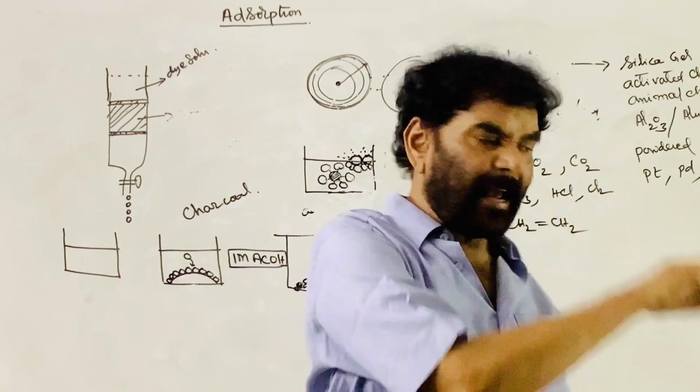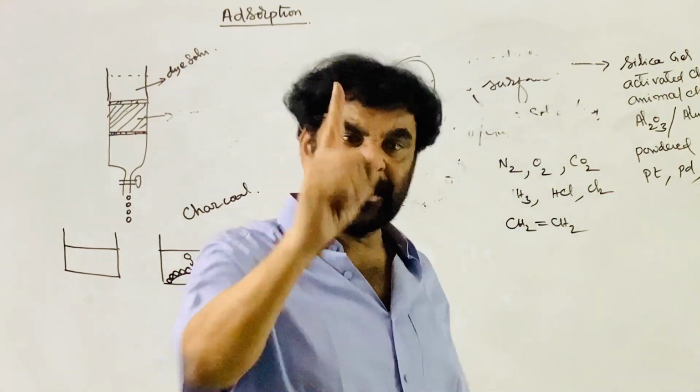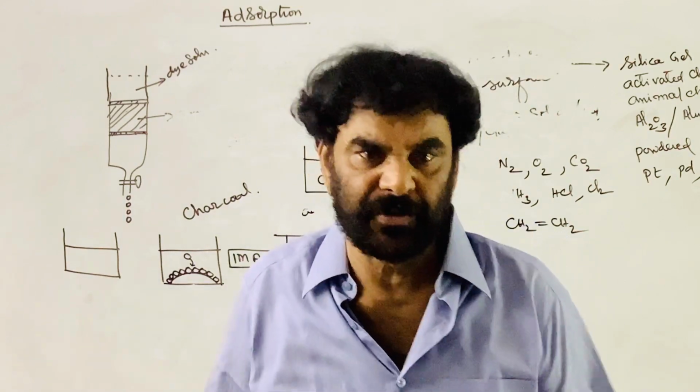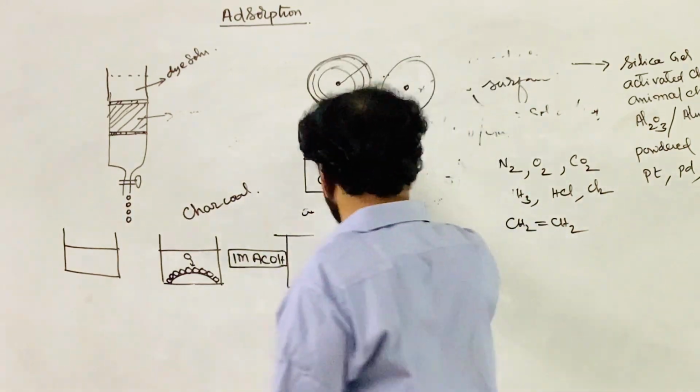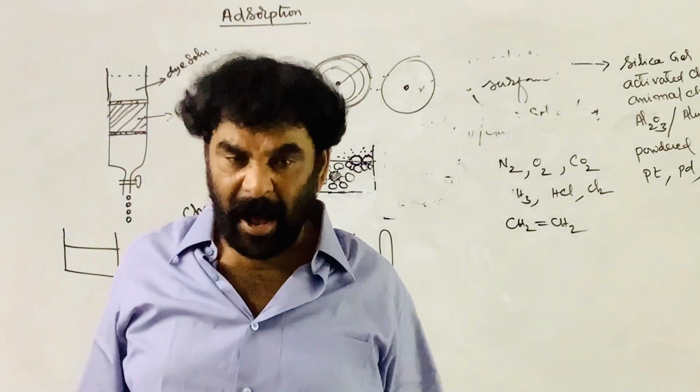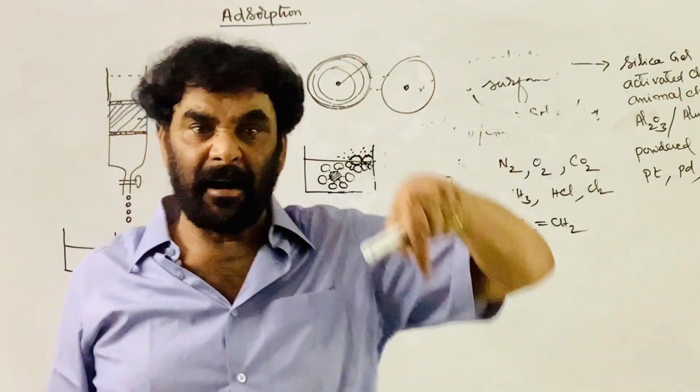These residual attractions of liquids and solids are responsible for the phenomenon of adsorption. Through these attractions, they attract and retain the other molecules which come in contact with them.